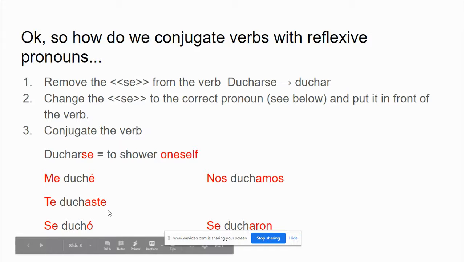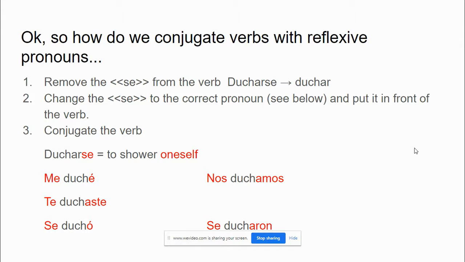Now, I've done these in the preterite tense because we're very, very familiar with the preterite tense, given that it's part of what we're currently studying. So I'm going to take the verb ducharse, to shower oneself, and put it in the past tense. So I showered myself, you showered yourself, etc.